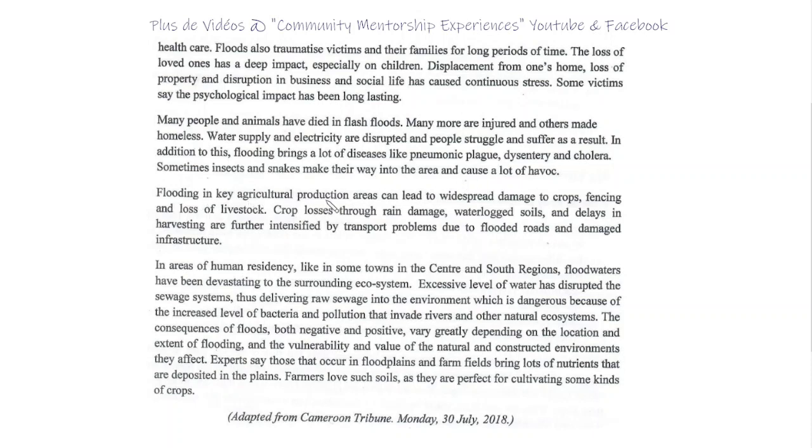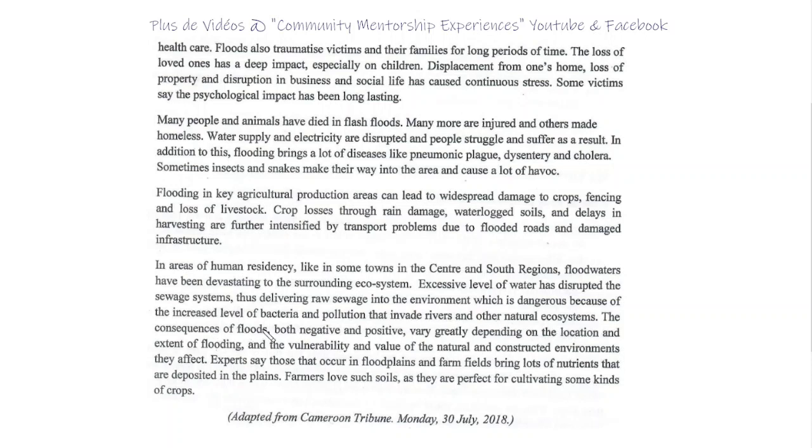Flooding in key agricultural production areas can lead to widespread damage to crops, fencing, and loss of livestock. Crop losses through rain damage, waterlogged soil, and delays in harvesting are further intensified by transport problems due to flooded roads and damaged infrastructure. In areas of human residency, like in some towns in the center and south regions, floodwaters have been devastating to the surrounding ecosystem. Excessive levels of water have disrupted the sewage systems, thus delivering raw sewage into the environment, which is dangerous because of the increased level of bacteria and pollution that invade rivers and other natural ecosystems.